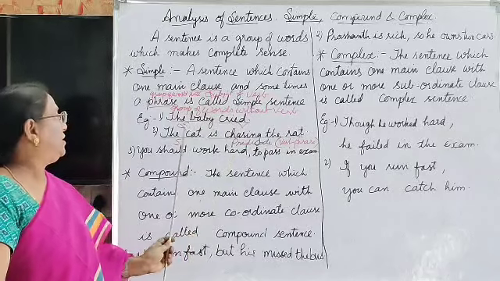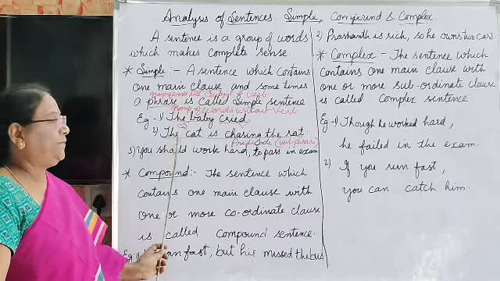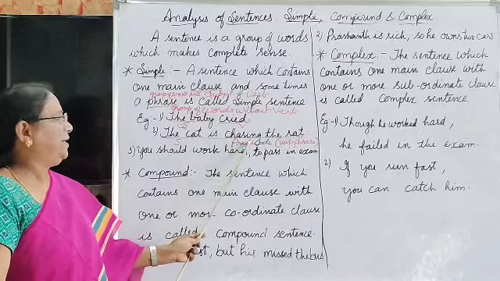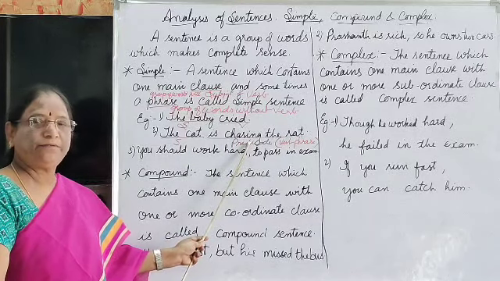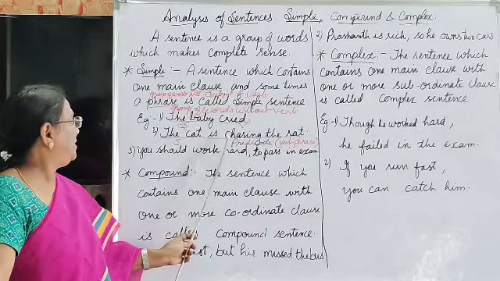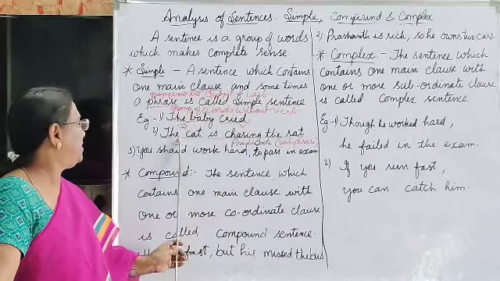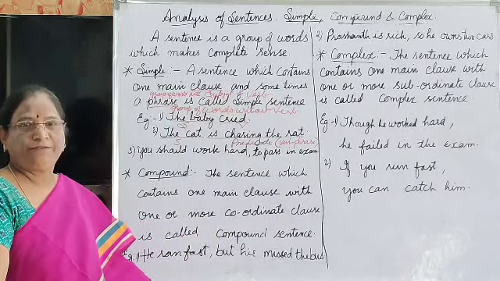Chasing is not a verb here. The cat is the subject, and here it is the predicate. Understand? The cat is chasing the rat. It's a subject and it is a predicate.